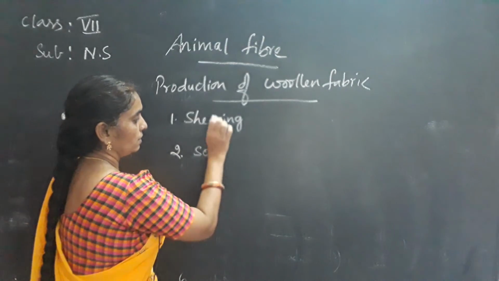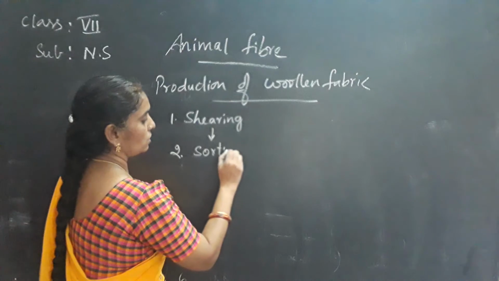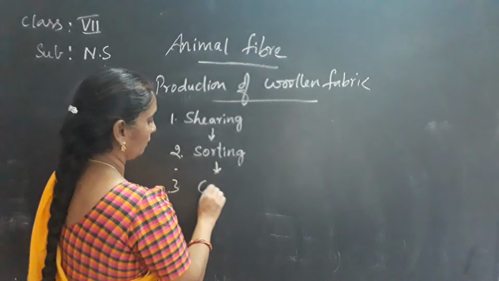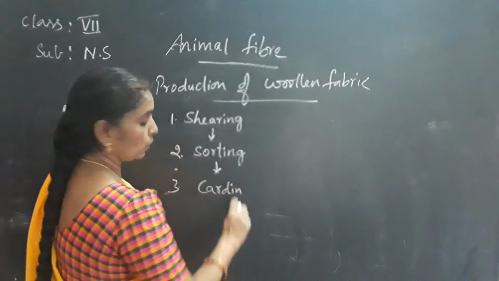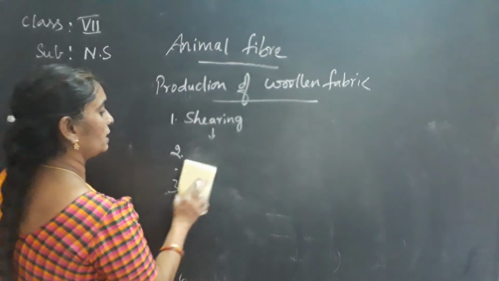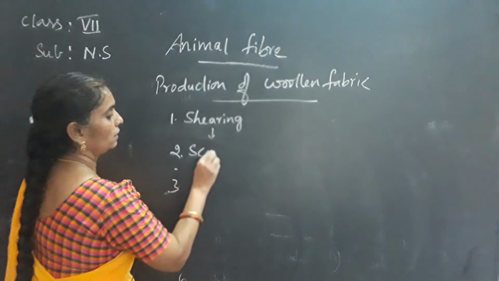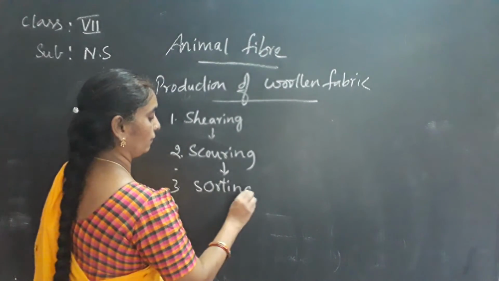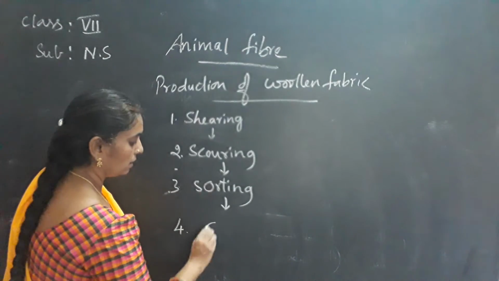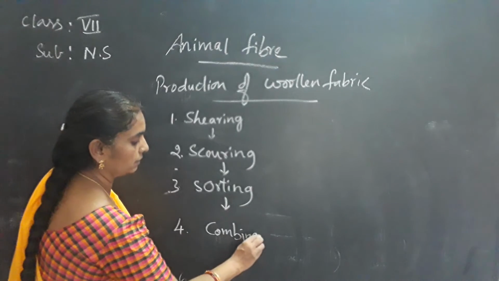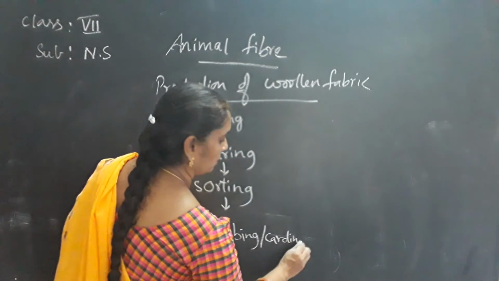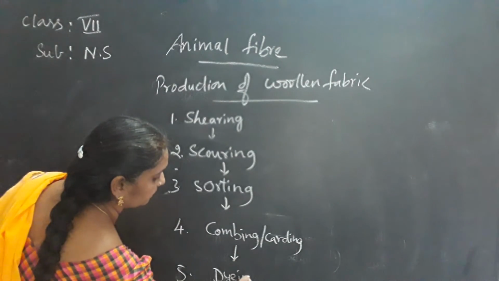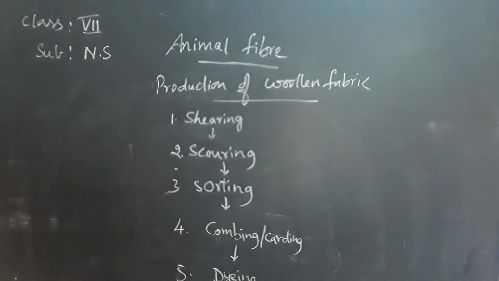Next, shearing, sorting, scoring. After shearing it is scoring, then sorting, next combing or carding, next dyeing, rolling and twisting.